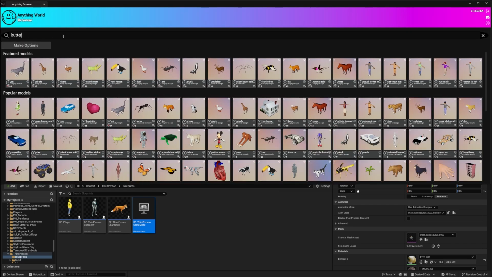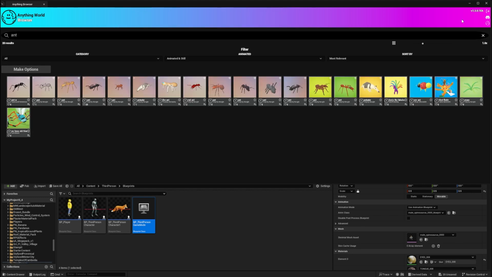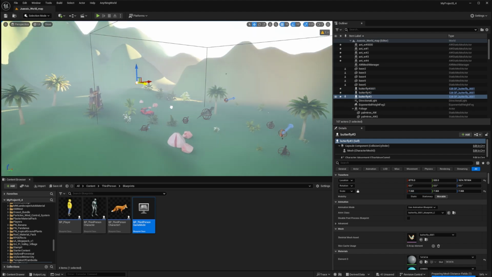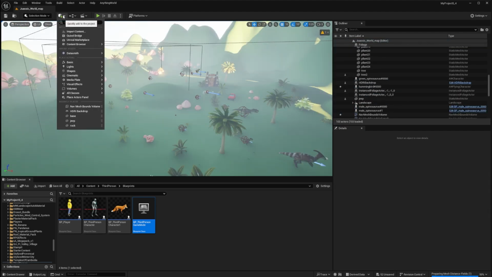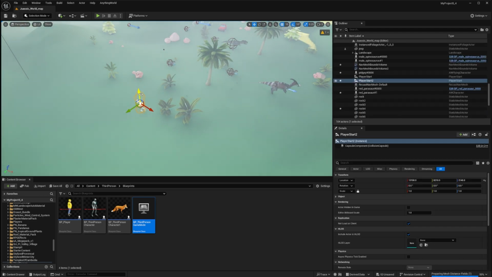From the library, I also added insects, butterflies, and birds. I placed a player start point for spawning and ran a test.